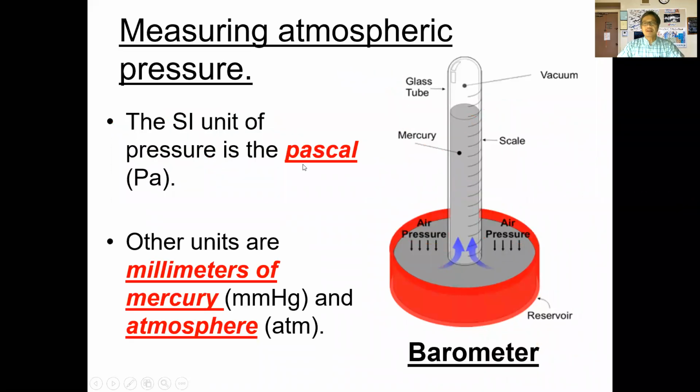So the SI unit for pressure, the unit that we use in the international system, is the Pascal. And so therefore the kilopascal, like I pointed out to you on the previous slide, is what I gave you. One kilopascal is equal to 1,000 Pascals. Or if you want to think about it the other way, 1,000 Pascals is going to be equal to 1 kilopascal. Okay, so the prefix kilo here is just representing 1,000.